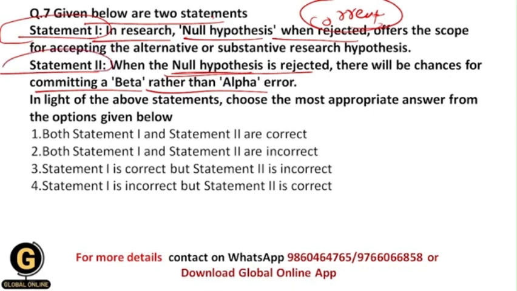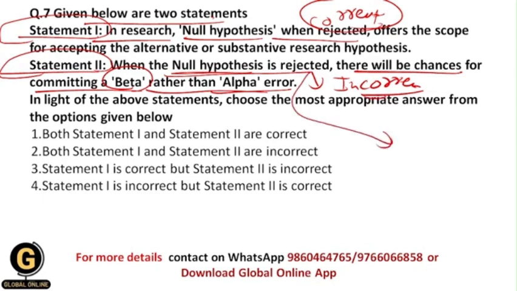But the second statement states that whenever we reject the null hypothesis, then there will be chances for committing a beta error rather than alpha error. But this statement is incorrect, because as we have seen earlier in this video, whenever we reject the null hypothesis, there will be the chances for occurring type 1 error, not type 2 error, because within the type 2 error we accept the null hypothesis, we don't reject it, and the probability of occurring type 1 error is itself what?